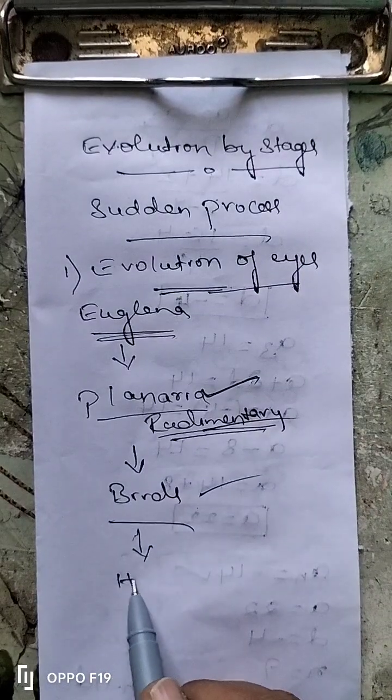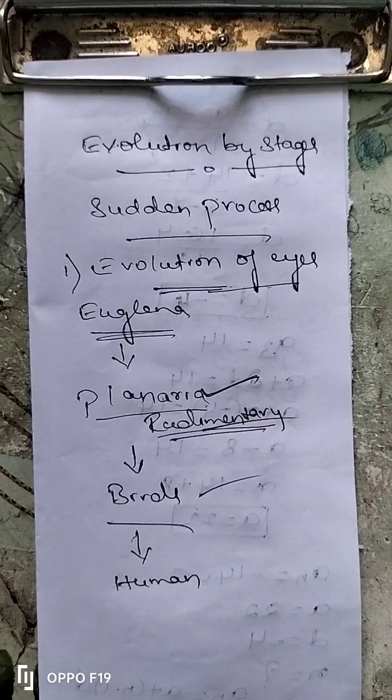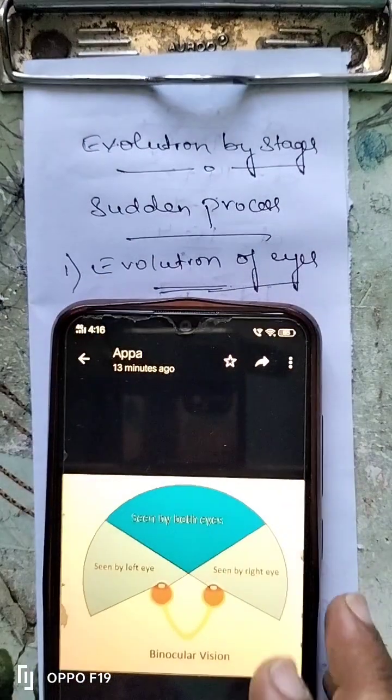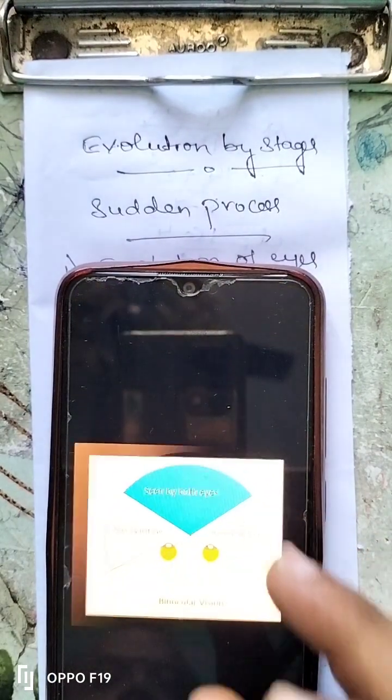The human eyes that you can see are called binocular eyes. Now you can observe here. So these are called binocular eyes.